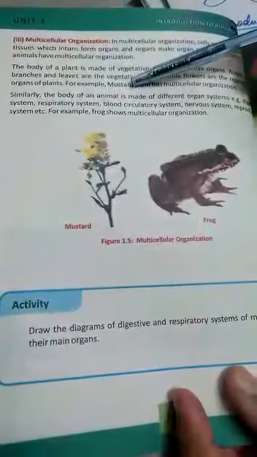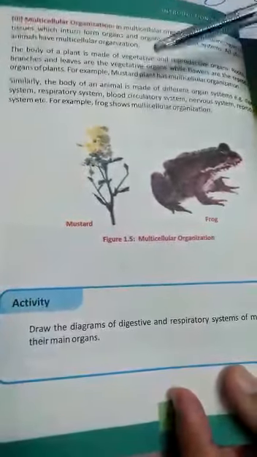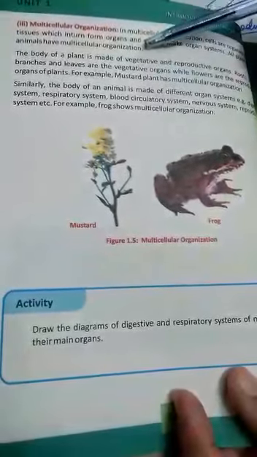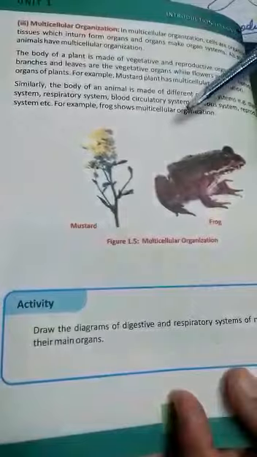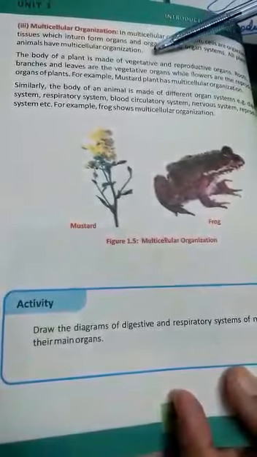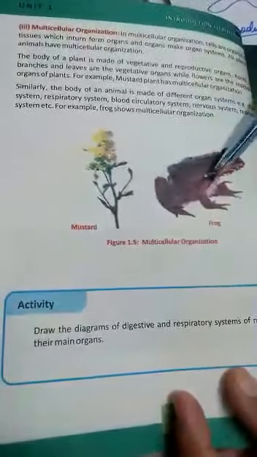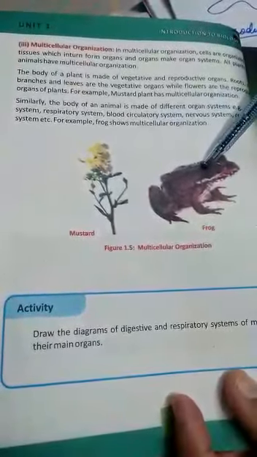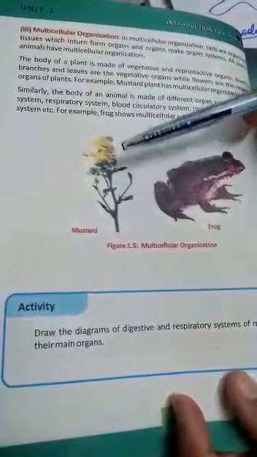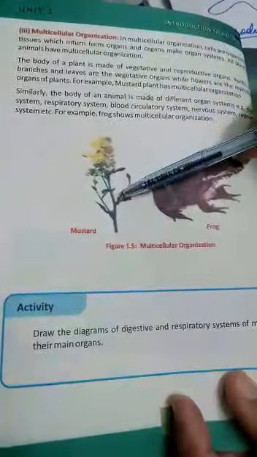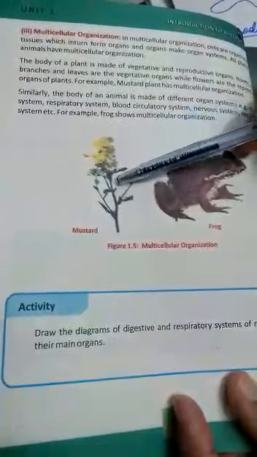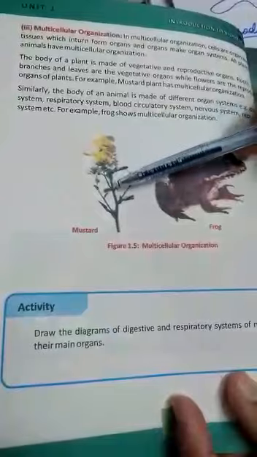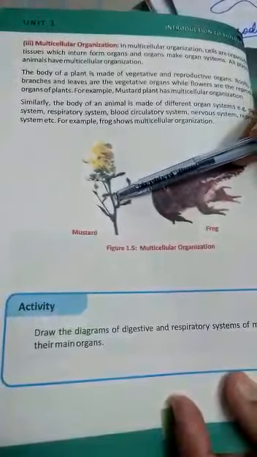Then there is the multicellular organization. In this organization, all those organisms are present which have more than one cell in their body. Some are simple multicellular, some are complex multicellular organisms. In this case, different complex plants and different complex animals are present. They have organ systems, and each organ system is made by cells combined to form tissue, different tissues combined to form organs, and organs combined collectively make the organ system.